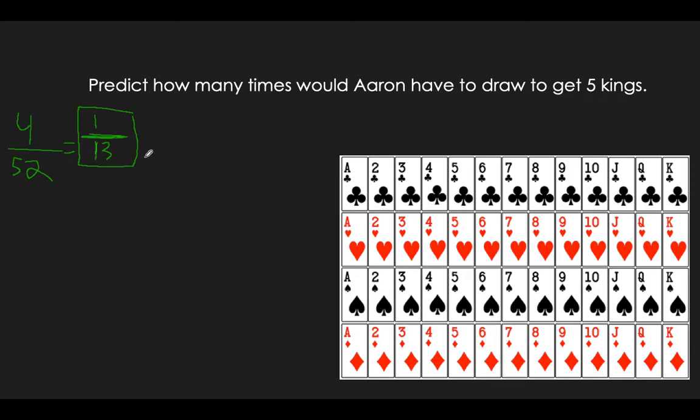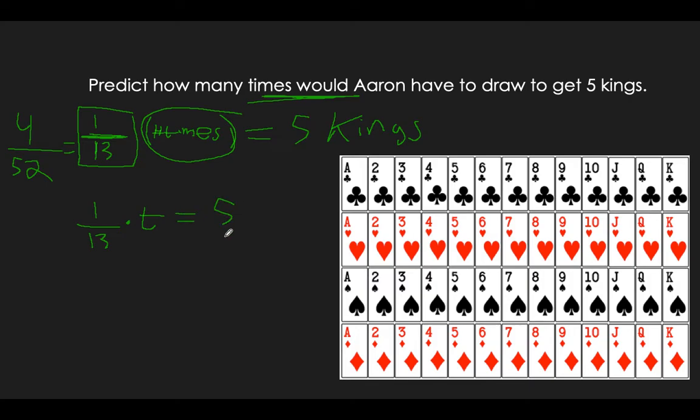Now, if you recall, we were multiplying by the number of times, and that equaled our value, right? Well, we have our value, which is 5 kings. What we're missing is how many times I need to draw to get 5 kings. So it's really 1 over 13 times this value right here. This is a number that we don't know. And so usually if there's a number we don't know, we put a variable. I'm going to say t, just for times, equals 5.